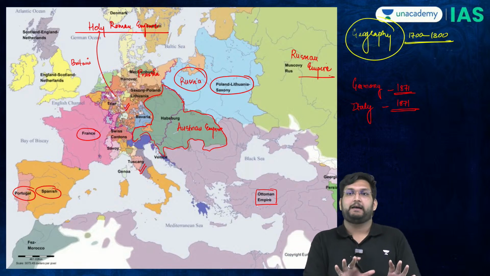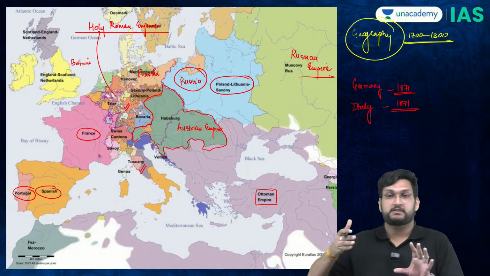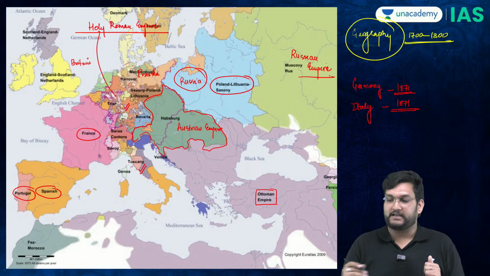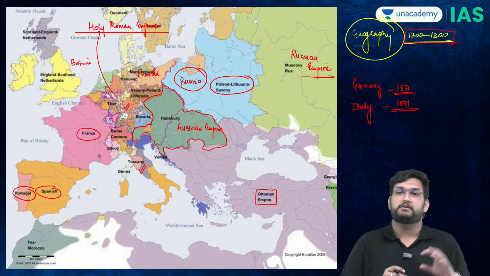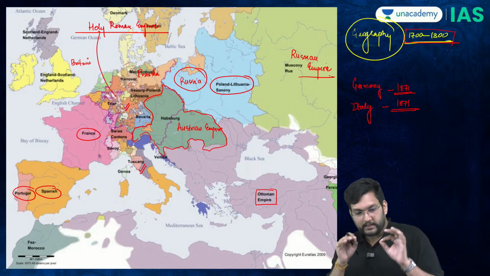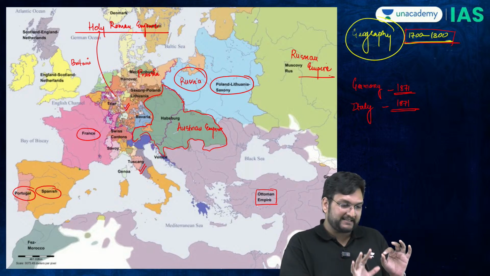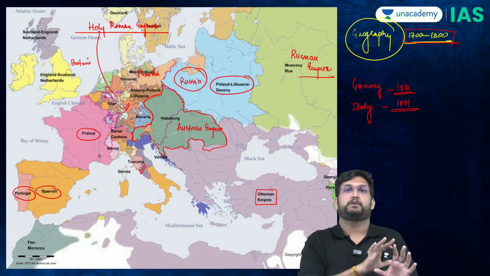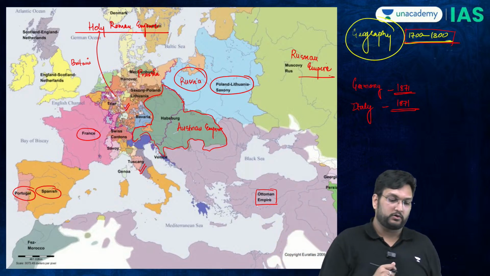So this is the map of Europe, and the map of Europe changed multiple times. This is the first map of Europe which you have to understand, between the 18th century, which is 1700 to 1800. I hope that you can place Austrian Empire. I'll keep on referring to these maps. I'll try to make it as visual as possible so that you understand the whole concept.